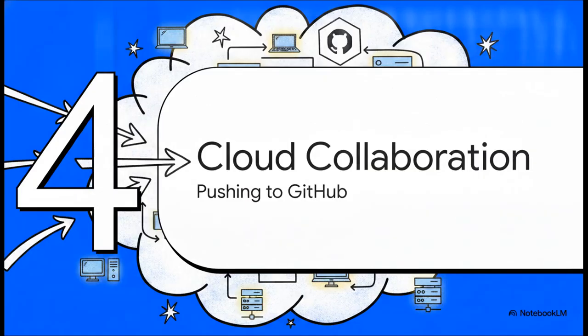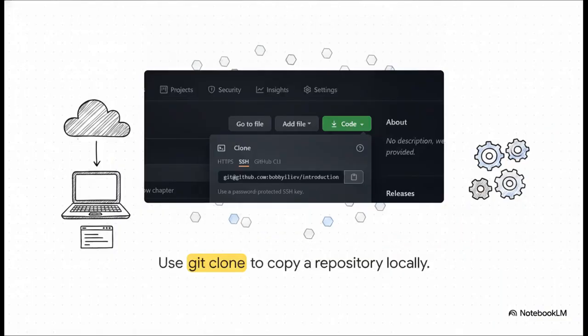All right, Section 4, Collaborating in the Cloud and Pushing to GitHub. So a lot of the time, you won't be starting a project completely from scratch. When you join a new company, or maybe you just find a super cool open source project, you're going to use the clone command to download their repository directly to your machine. As you can see, GitHub gives you a specific URL. You just copy that, run git clone right in your terminal, and boom, it pulls the entire remote repository down locally so you can start contributing right away.